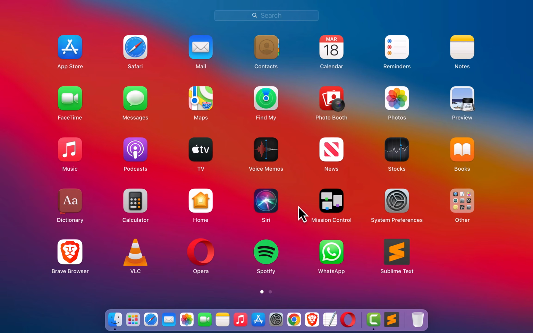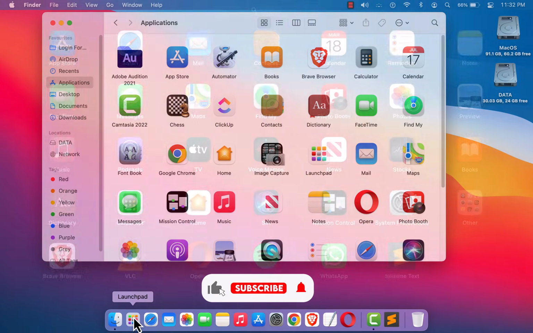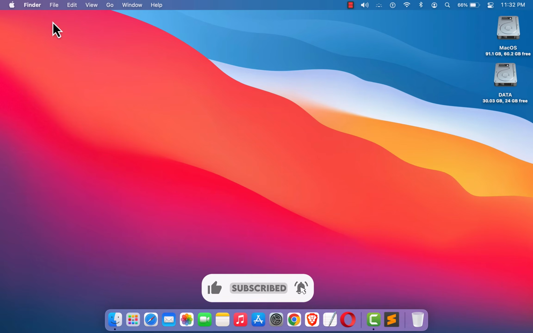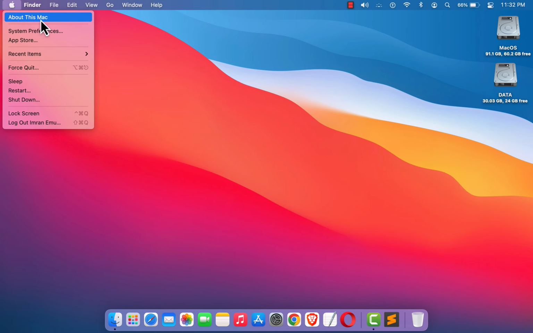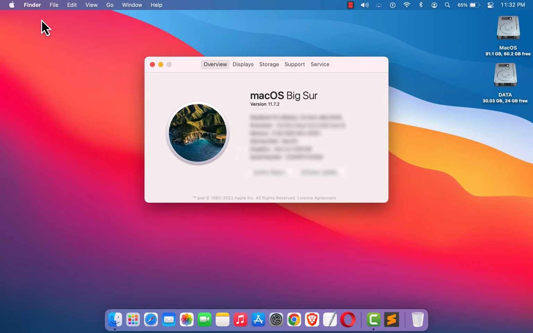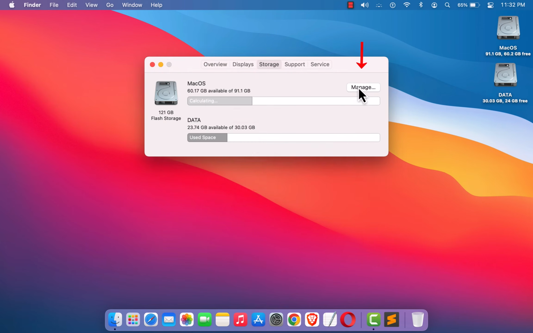Okay, if this method does not work for you, I'm going to show you the second method. So for that case, what I'm going to do, I'm going to click here on the Apple icon and click on this About This Mac and click on Storage and click on Manage.